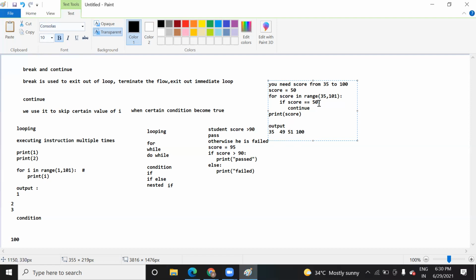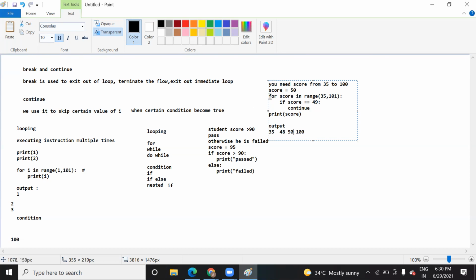Now if I say instead of 50 you take 49, it will print 35 to 48, and then 50 to 100. It will skip that particular value. It is something like password setting.